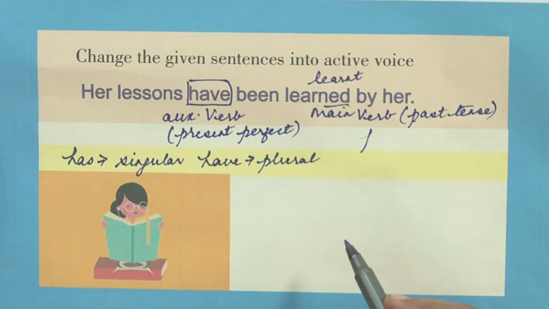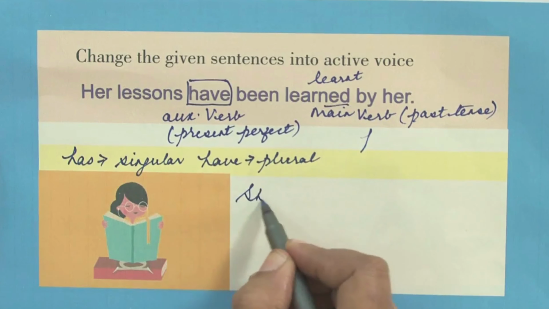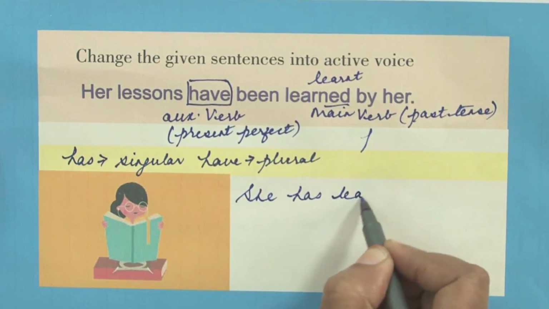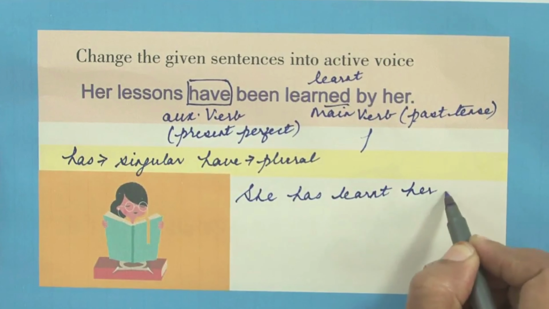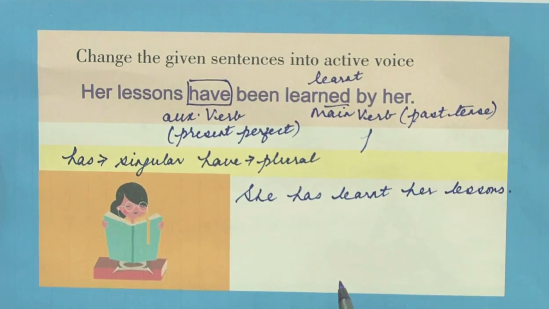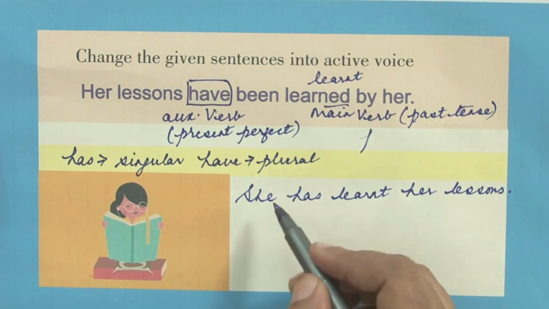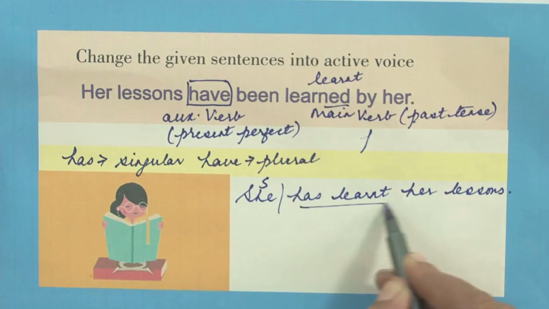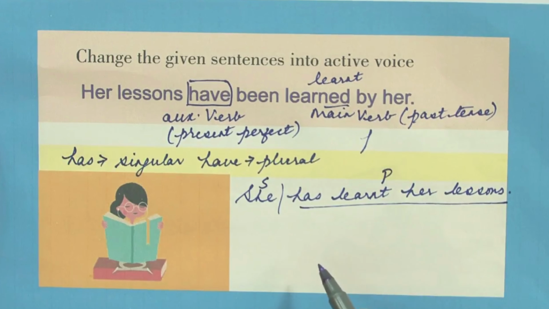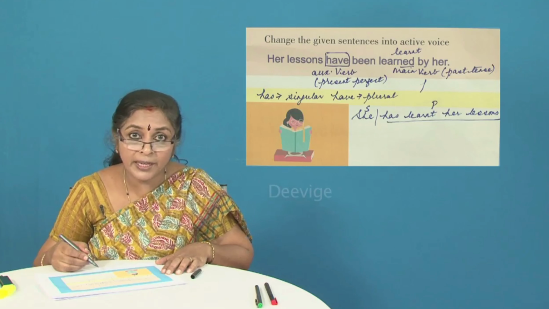Her lessons have been learned by her. She has learned her lessons. She has learnt her lessons is the most appropriate way of changing this particular sentence into active voice. Now you want to understand whether you have changed it appropriately or not. Just check whether you have brought the subject at the beginning. Yes, she. This is a subject. Has learnt her lessons is the predicate. So the predicate will consist of the verb and the object.